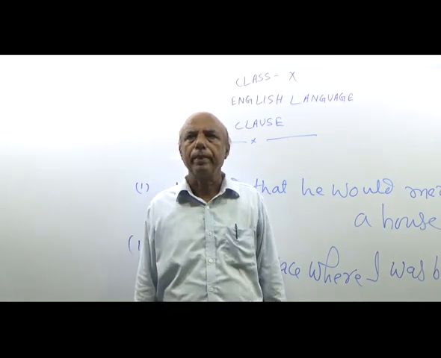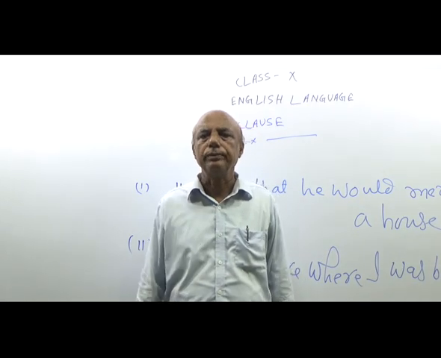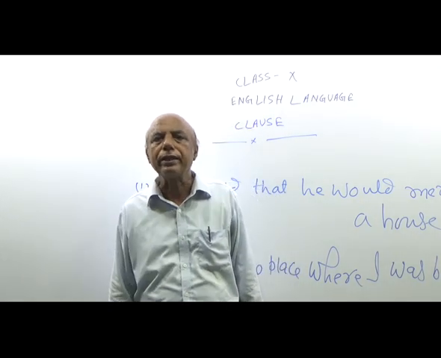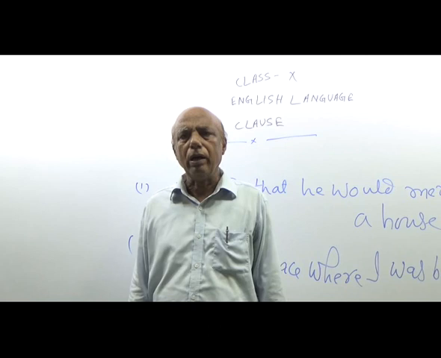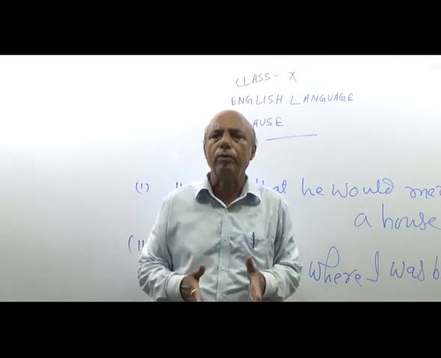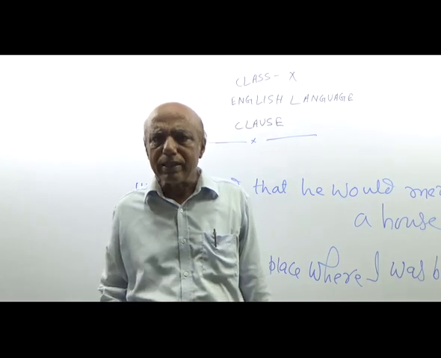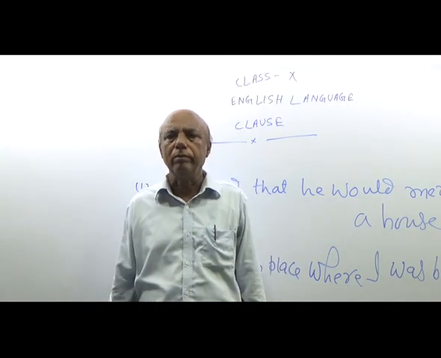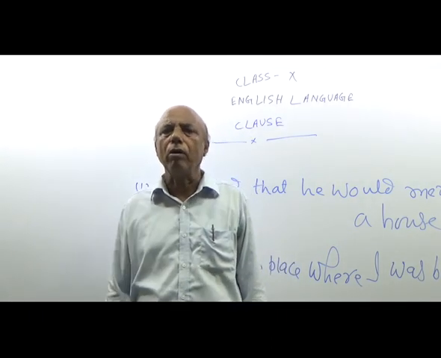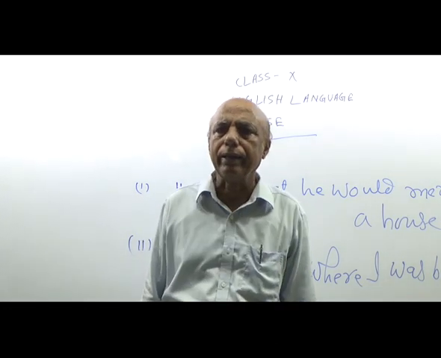Thereafter, another clause is adjective clause. The clause that does the work of an adjective is called an adjective clause. This is the place where I was born. Where I was born is called an adjective clause.